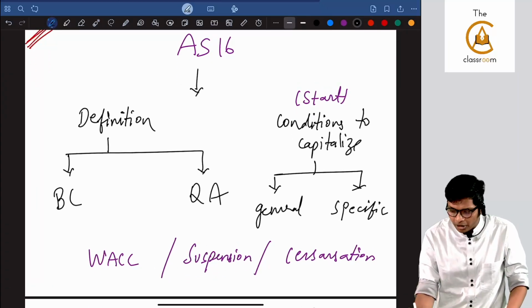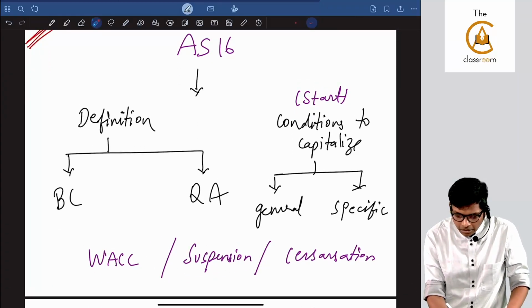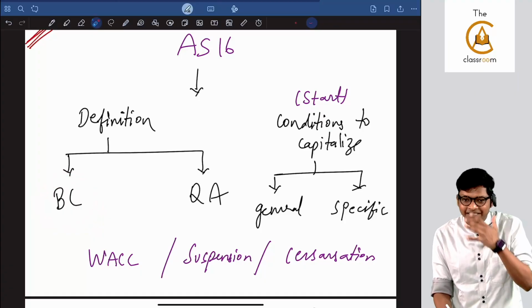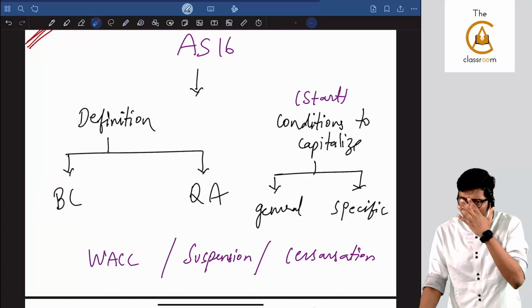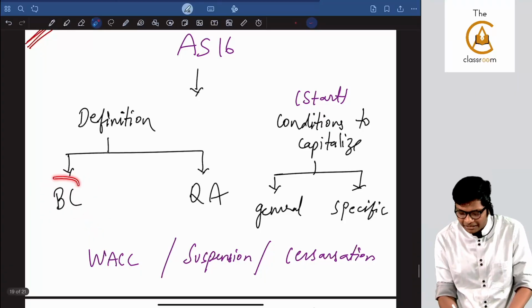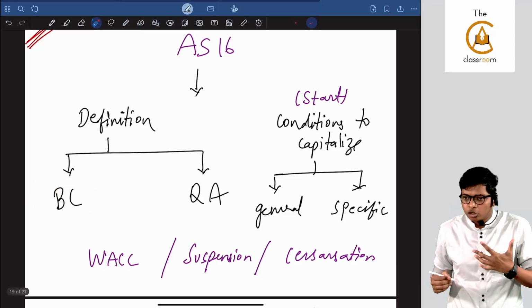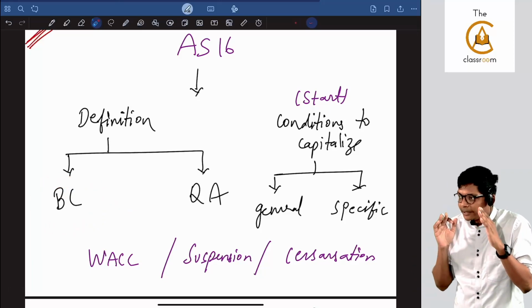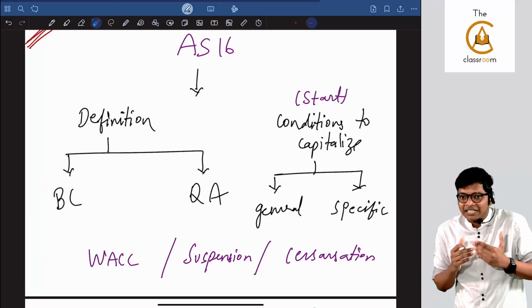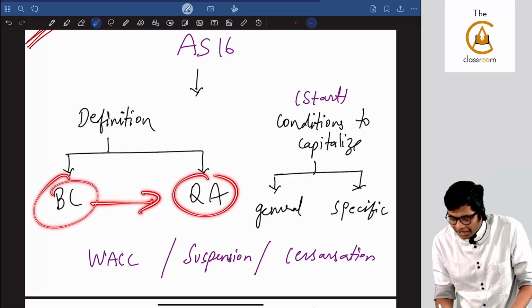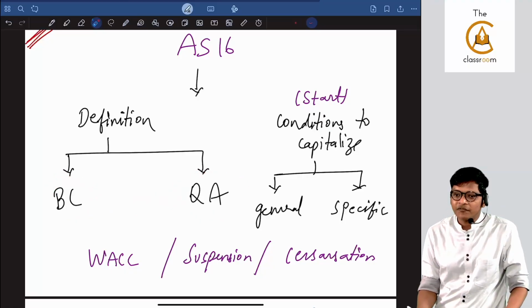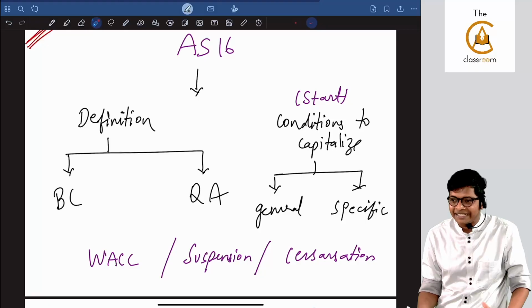In exam, all they will ask is, are you incurring interest? Interest is nothing but borrowing cost. It's a much bigger definition, we will get there. If borrowing cost is incurred, not simply for any loan, but for construction of a qualifying asset, then you can go ahead and capitalize.